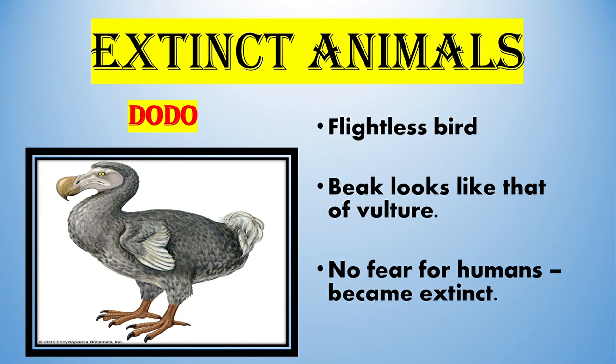Next we see about dodo. The dodo was a flightless bird. The beak of this bird looks like that of vulture. This animal became extinct because they had no fear for humans.